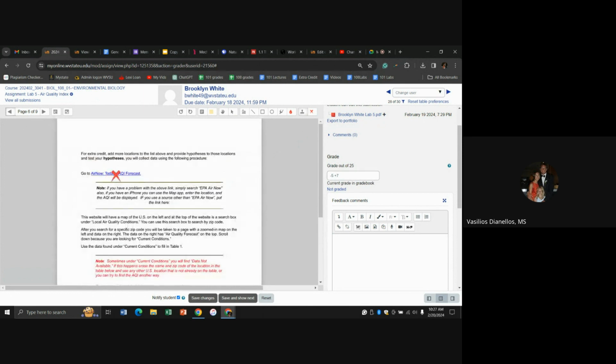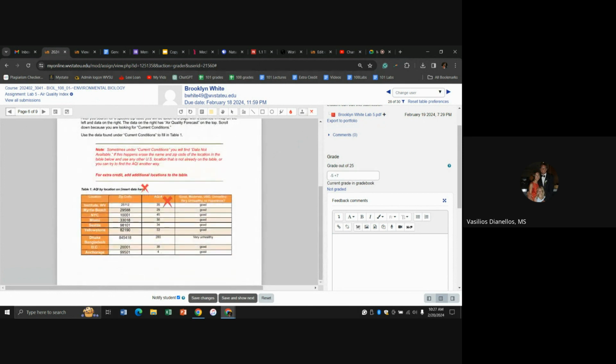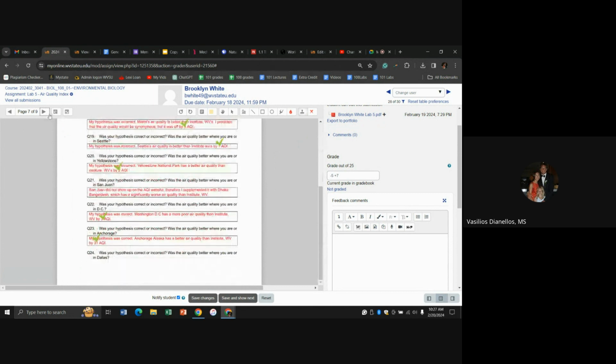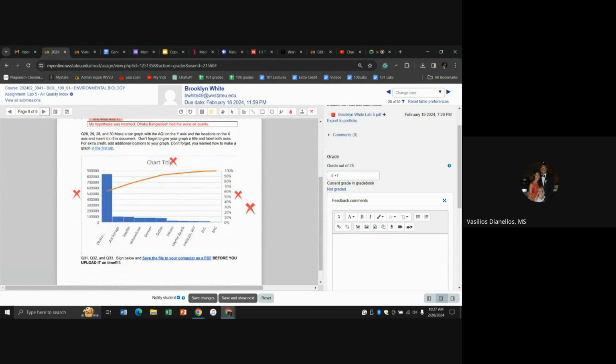So we're dealing with numbers, other than Bangladesh, in the 20s and 30s and 40s, occasional single digit. Bangladesh was in triple digits. But then if you look at the chart, we have percentages, and there are no percentages that we're dealing with. And then we have these numbers, right? None of these are the numbers that we're looking for. So that's why he lost a point for the y-axis.